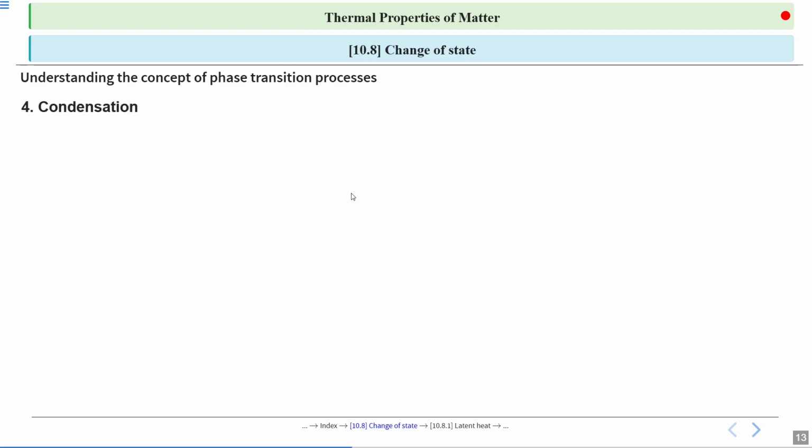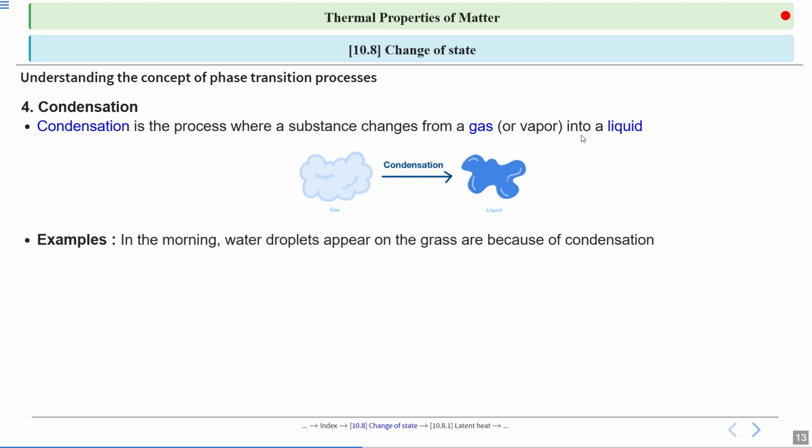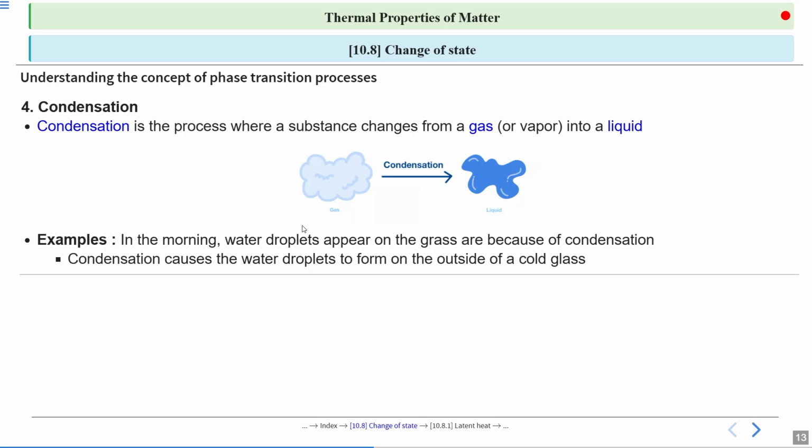Now, the fourth process is condensation. Condensation is the process where a substance changes from a gaseous state into a liquid state. Example: in the morning, water droplets appear on the grass because of condensation. You know, in condensation, gas becomes liquid. Condensation causes water droplets to form on the outside of a cold glass. So, these are the examples of condensation.